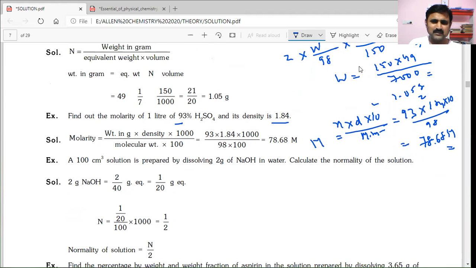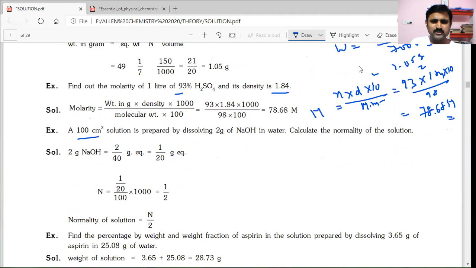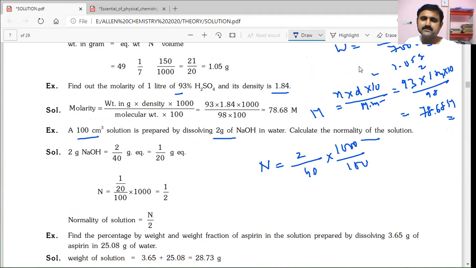Now another one: 100 cm³ of solution is prepared by dissolving 2 grams of NaOH in water. Calculate the normality of the solution. Here NaOH is taken. Normality is equal to weight by its equivalent weight into 1000 by volume, given as 100. So it becomes 20 by 40, which is 1 by 2, 0.5. 0.5 means it is nothing but a semi-normal solution.